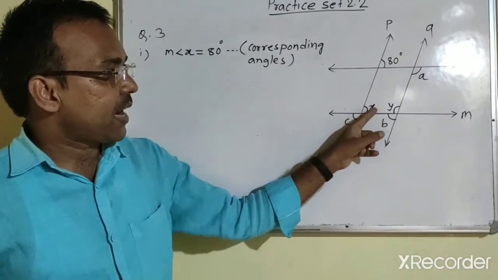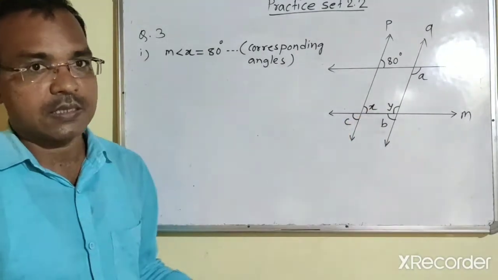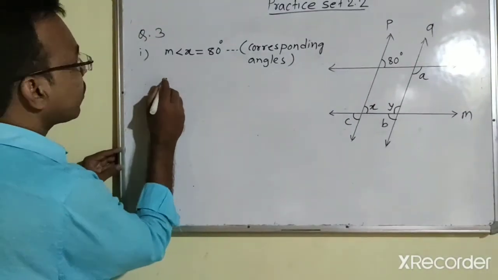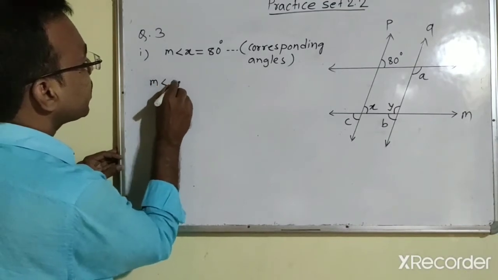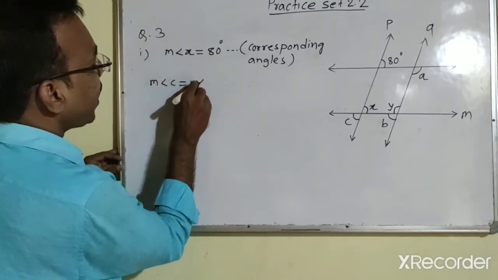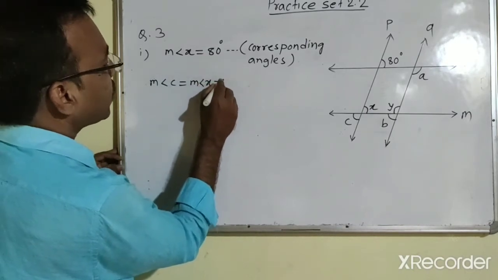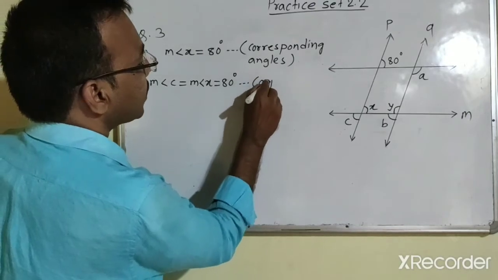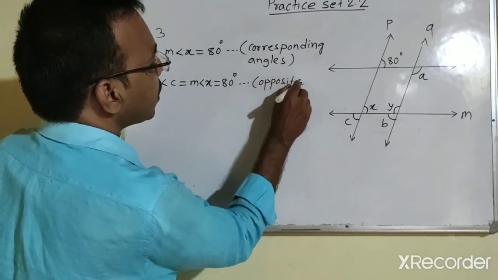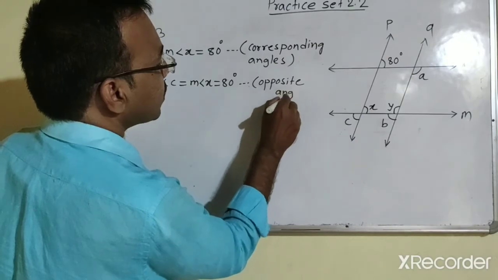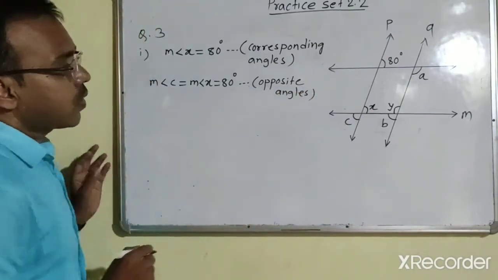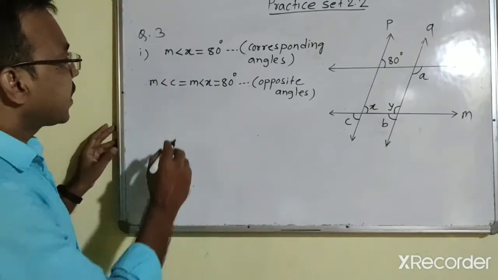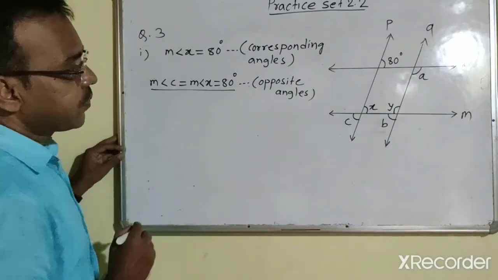Now angle C and angle X, these are opposite angles, and we know that opposite angles are congruent. So measure of angle C is equal to measure of angle X, and that is equal to 80 degree. The reason is opposite angles. Okay, so in this way we have found value of measure of angle C, and that is 80 degree.